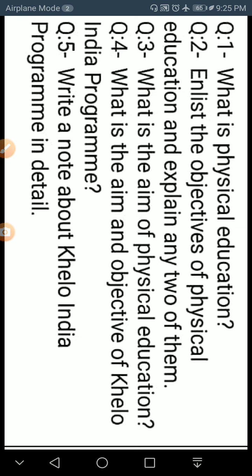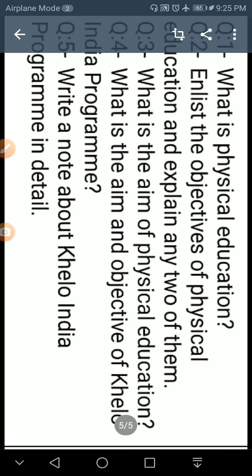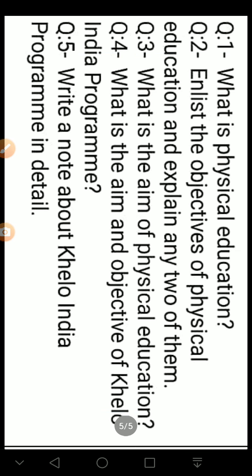Students, one thing I want to tell you: you have to purchase the physical education book of Saraswati publication. When you purchase the book, you have to cross-check the syllabus with the one I have provided you in this PDF.